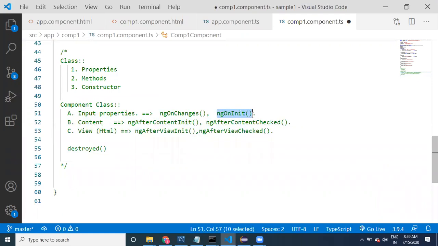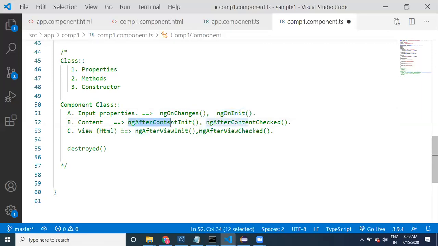ngOnInit is going to get called one time. ngOnChanges is going to get called multiple times, every time properties change. This is for input properties. You can assign any value, not only input properties. We are going to write backend logic, normally, but that can be any other logic also, guys.